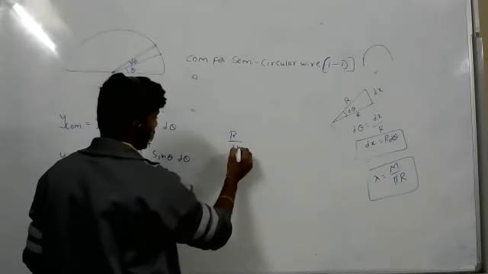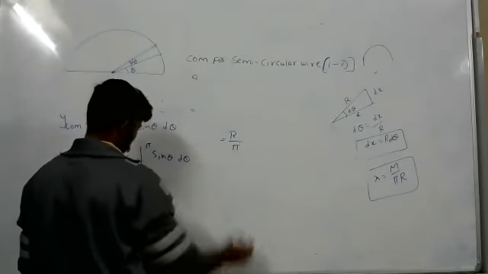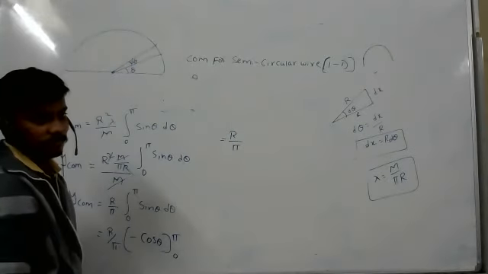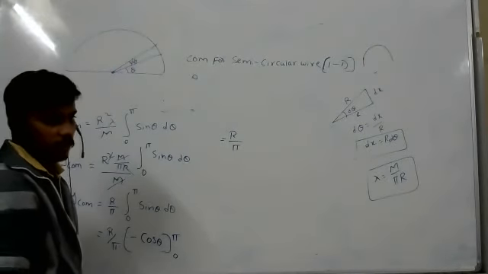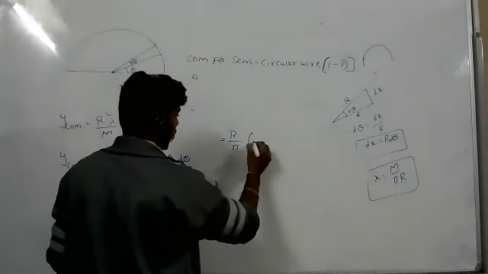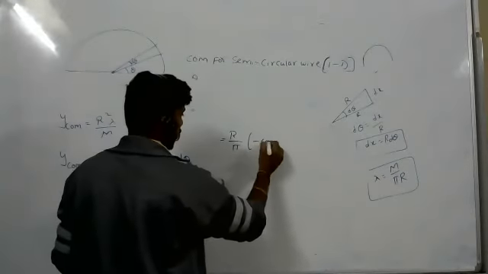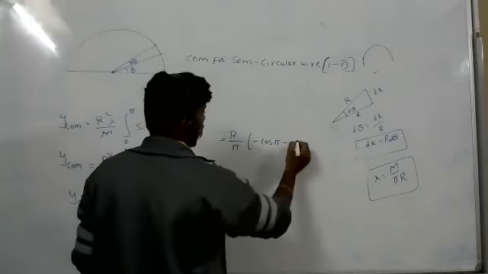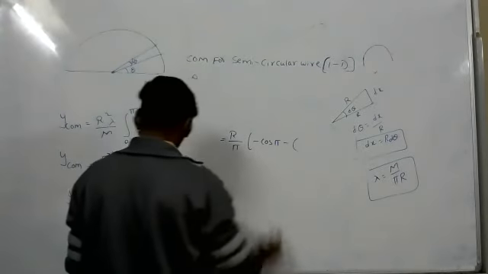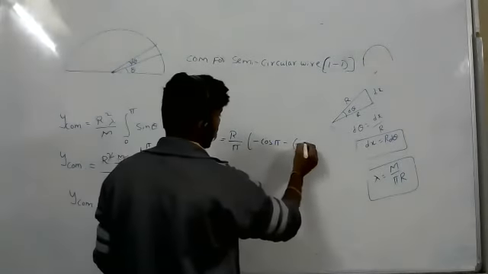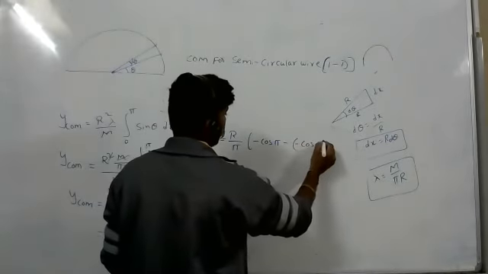R by pi, minus cos pi minus of minus cos 0.